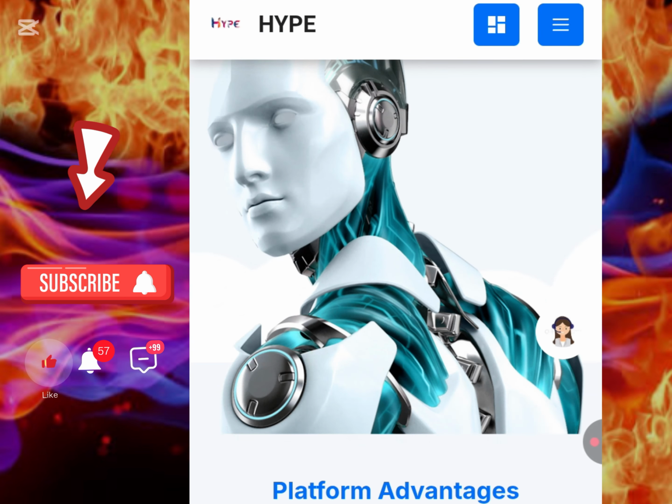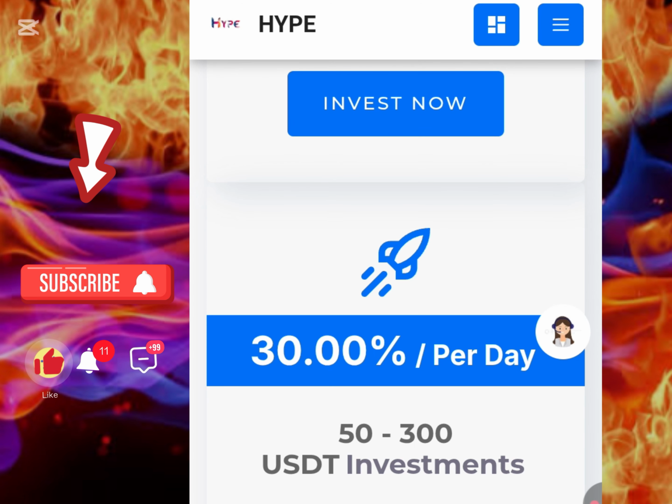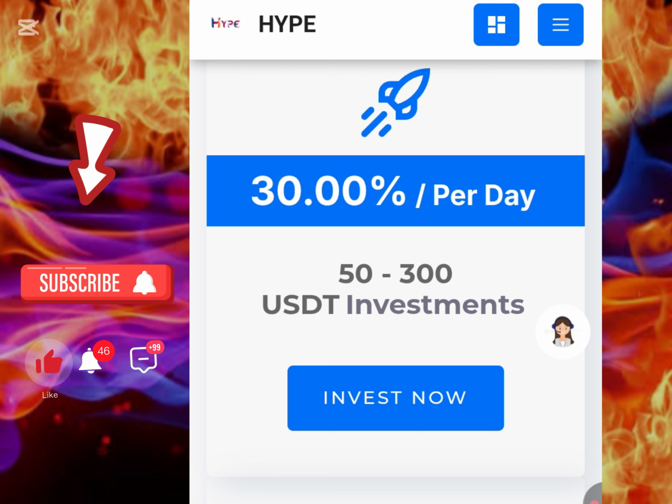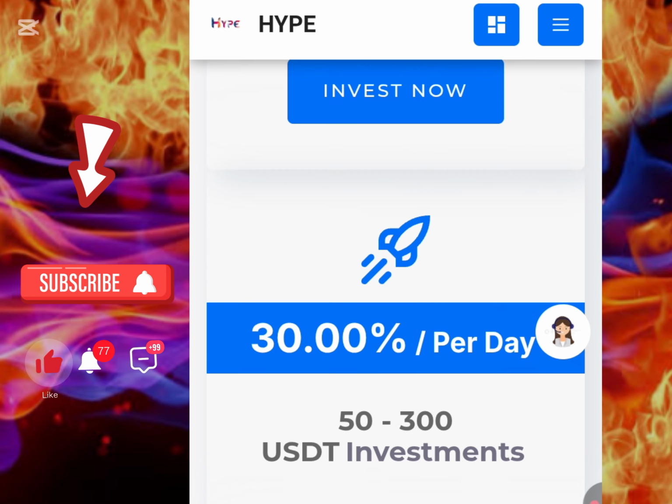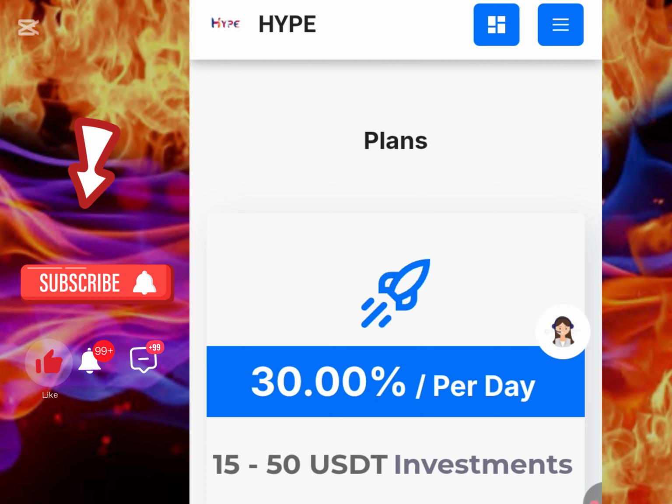The first one that I actually went for was 15 to 50 USDT, which gives me 30% per day, which was around 4.50. Now let's do it this way for you to clearly understand. If you are starting with around 15 to 50, you are going to be earning 30% of that amount. So I'm earning 30% of 15 USDT, and that's what is giving me 4.50 per day. If you are going with 20 thereabout, it's going to be above what I earn currently.